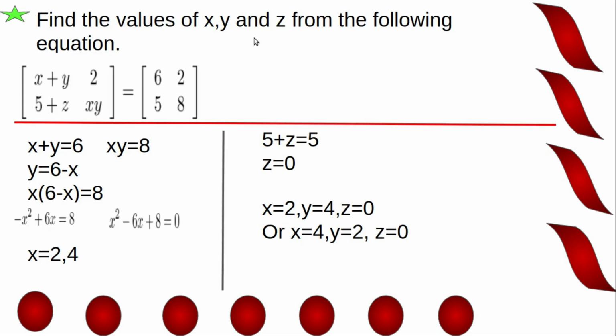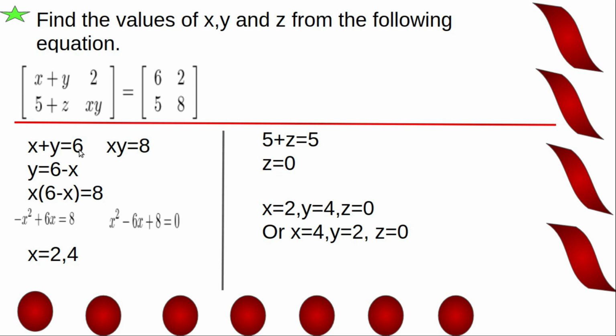Find the values of x, y and z from the following equation. Here we have matrix x plus y, 2, 5 plus z, xy equal to matrix 6, 2, 5, 8. Equating corresponding elements, we get x plus y equal to 6, 2 is equal to 2, 5 plus z equal to 5 and xy equal to 8. Now solving these equations, we will get the values of x and y. Solving this equation, we get z equal to 0. Taking 5 to this side, we get z is equal to 0.